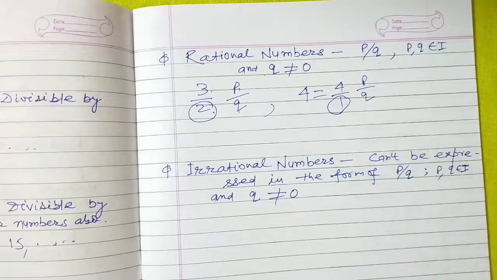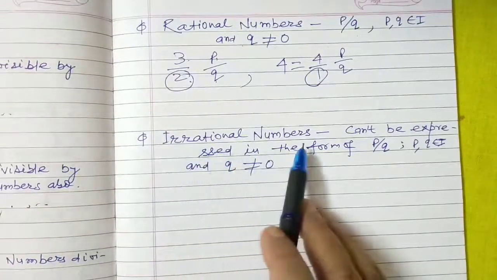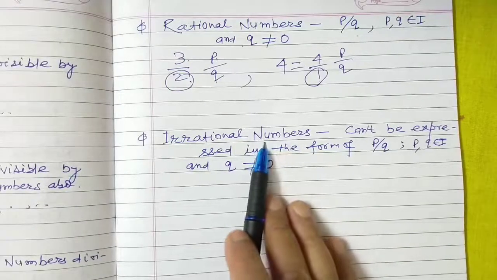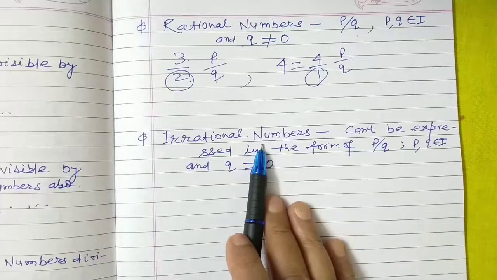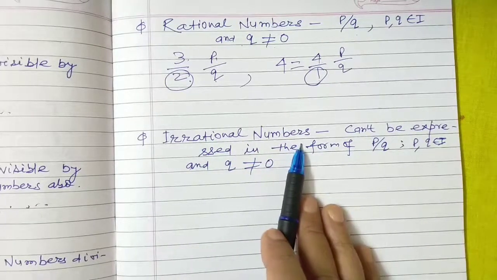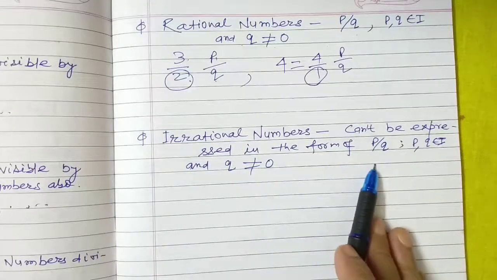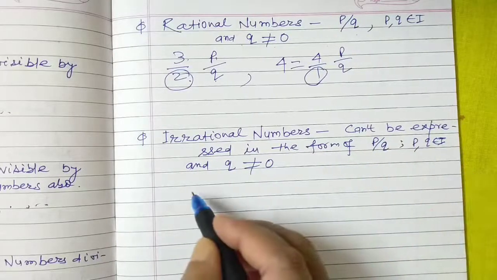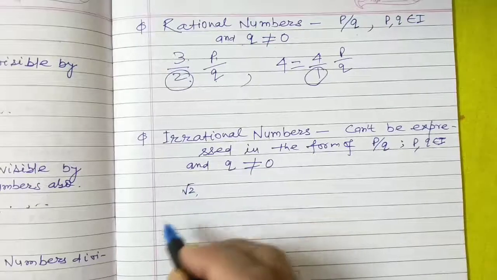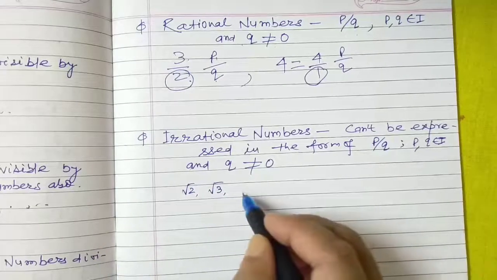Let's move forward. Now the last one is irrational numbers. Irrational numbers are just opposite to rational numbers. Means irrational numbers are those numbers which cannot be expressed in the form of p by q. For example, square root of 2 or square root of 3.